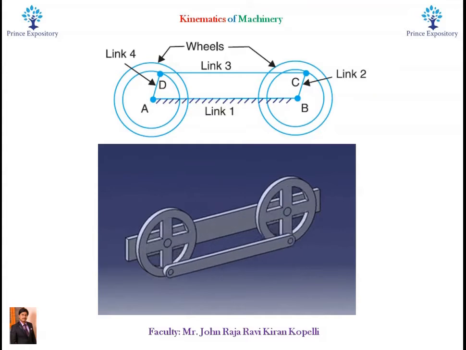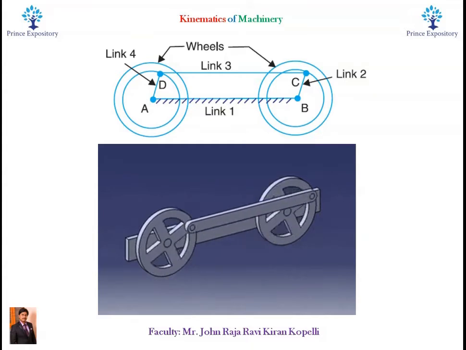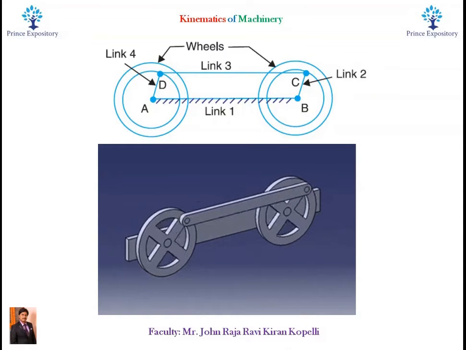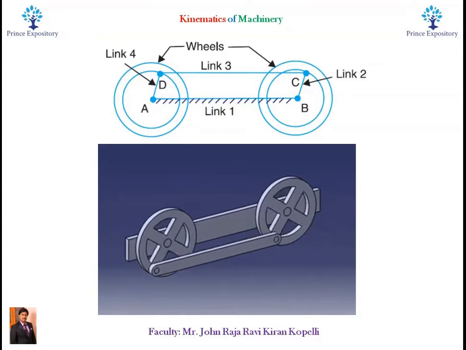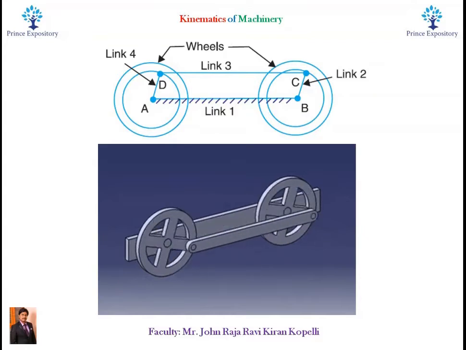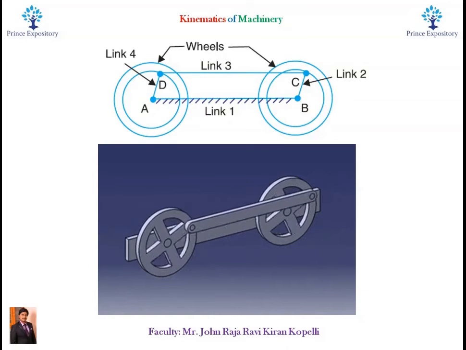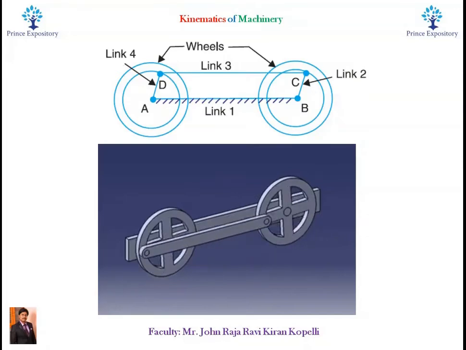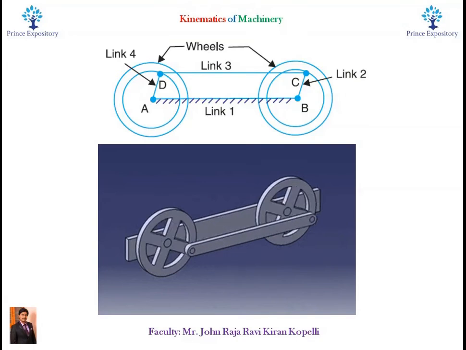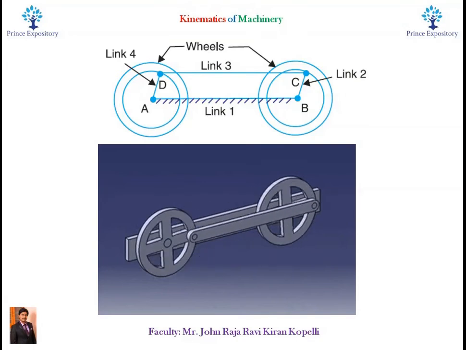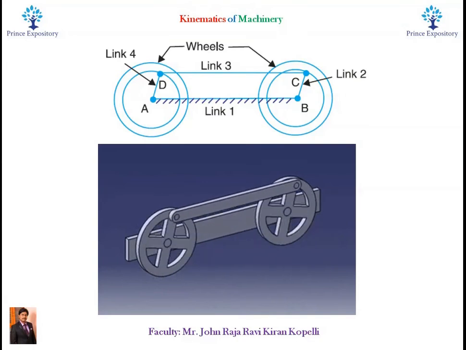These links AD and BC act as cranks, and they are also connected to the respective wheels. CD acts as a coupling rod, and the link AB is fixed in order to maintain a constant center-to-center distance between them. This mechanism is meant for transmitting rotary motion from one wheel to the other wheel.